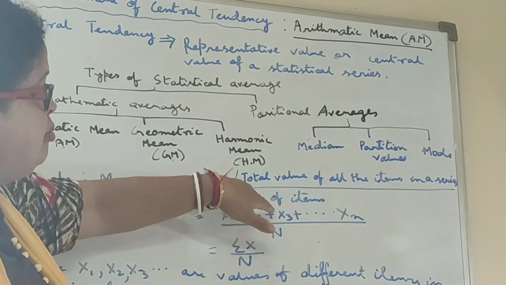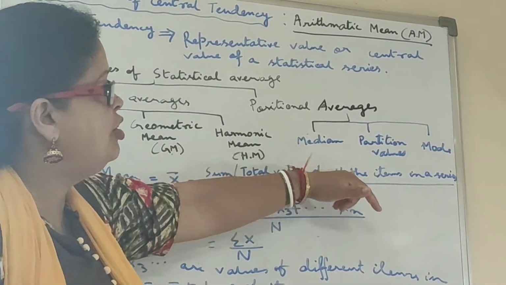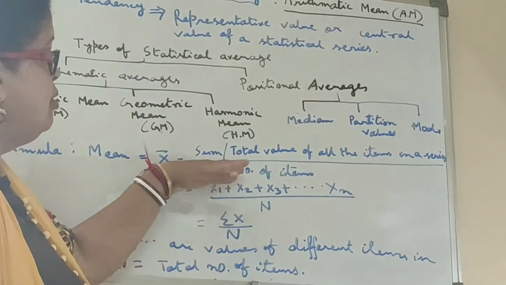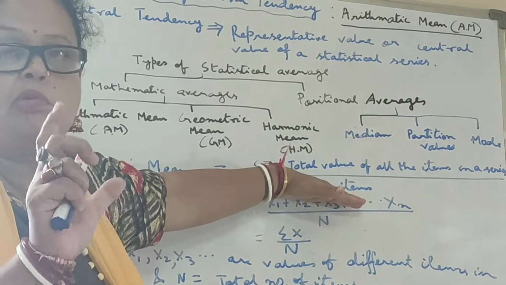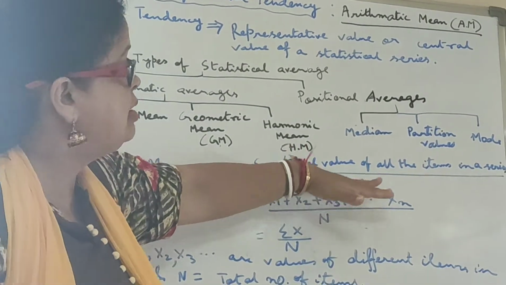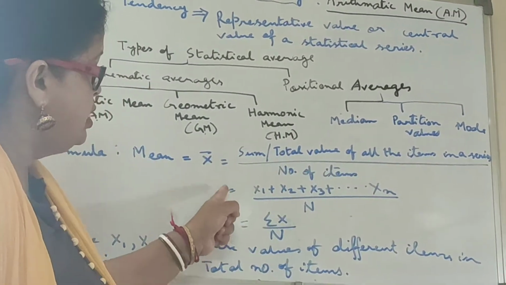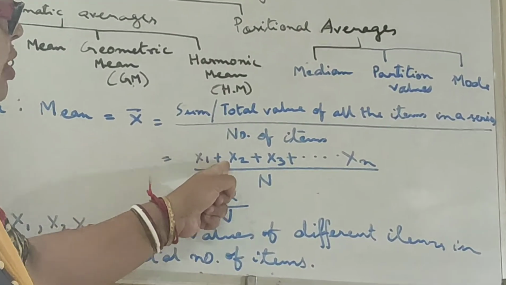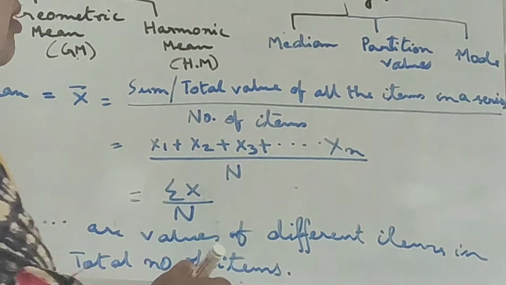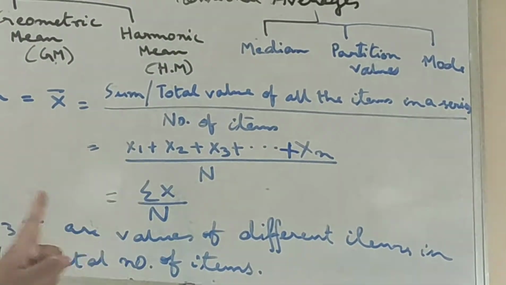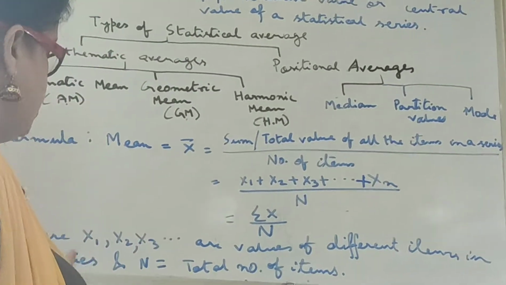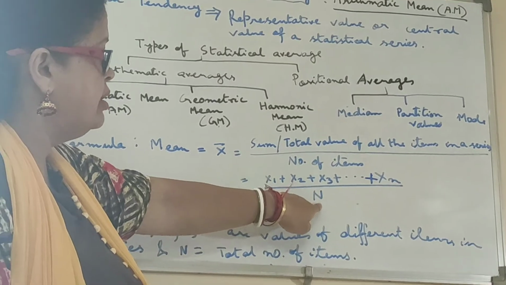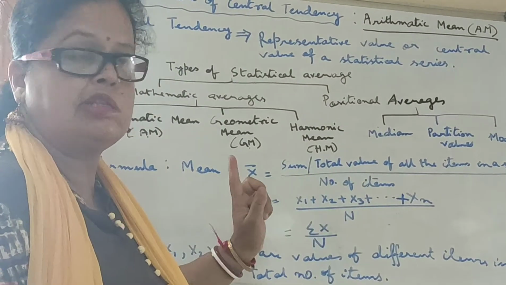So it is the sum, or total value of all the items in a series, divided by the number of items in the series. In the example, how many students are there? 20, so the number of items will be 20. It is equal to x1 plus x2 plus x3 plus dot dot dot plus xn, where x1, x2, x3 are the values of different items in the series, divided by n, where n is the number of items in the series.